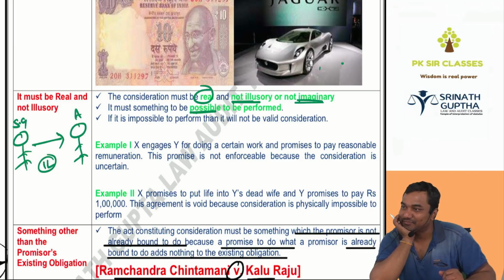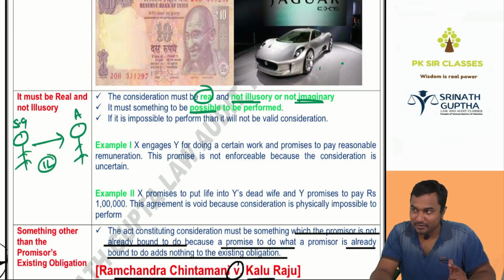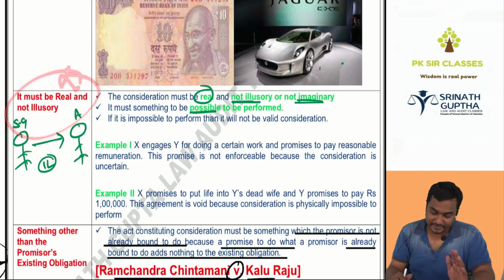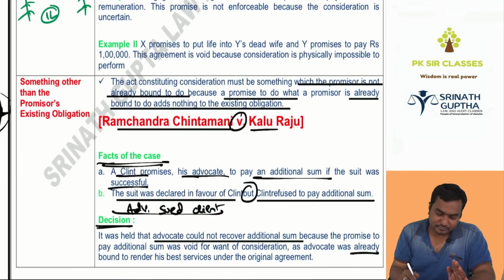Vaishnavi, Priya beta, busy unnava? Busy, huh? Good girl. Yes sir, no sir. Consideration, everyone: consideration must be something possible to perform. If it is imaginary, illusory, impossible to perform, it cannot become a valid contract.